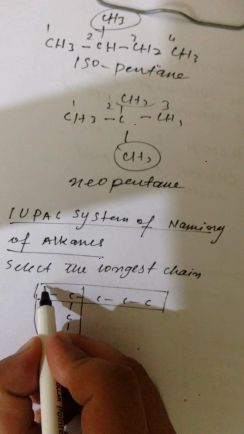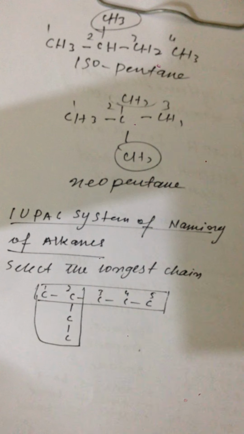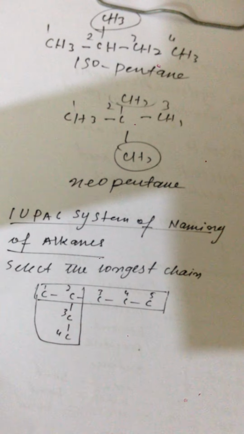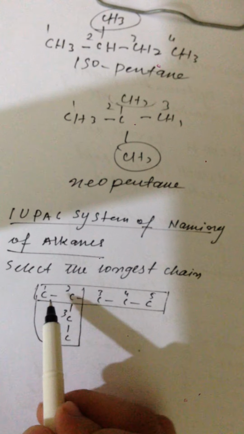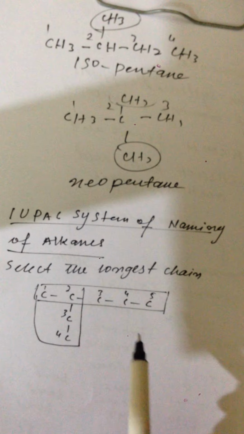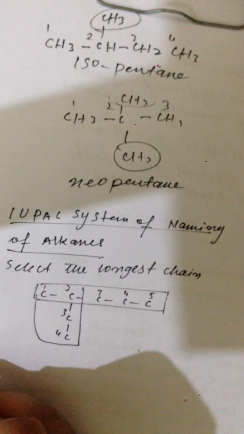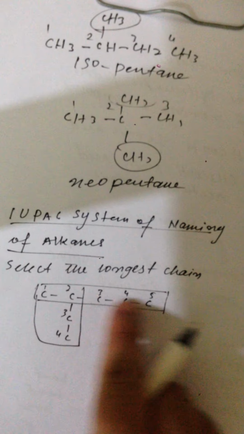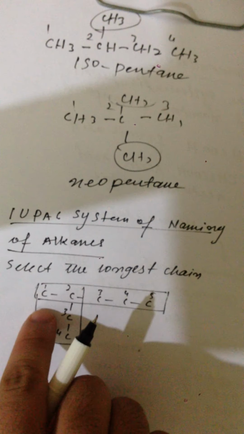So this chain, 1, 2, 3, 4, 5, has got 5 carbon atoms, and this chain, 1, 2, 3 and 4, has got 4 carbon atoms. So we are not going to take this chain, we are going to take the longest chain. That is the first rule. Now the second rule. Number the longest continuous chain from this end or that end, but you have to do the numbering.